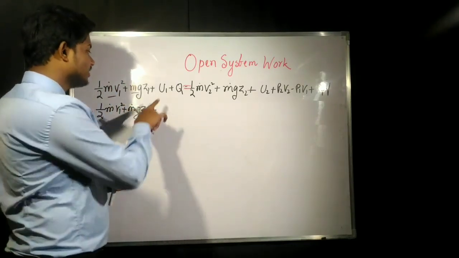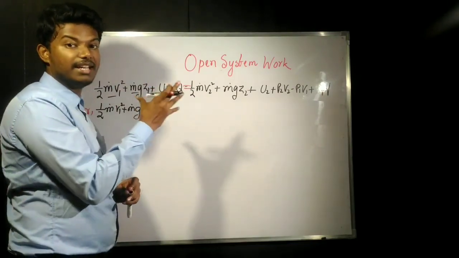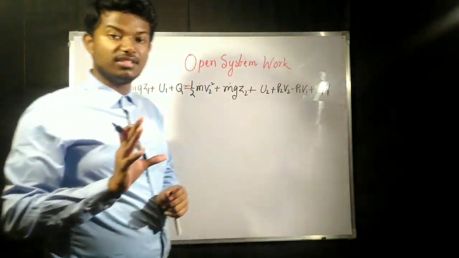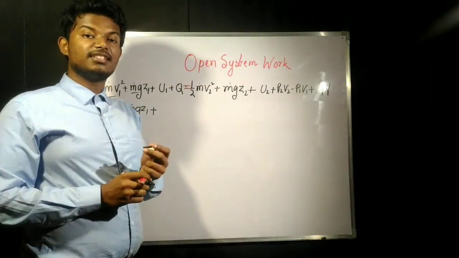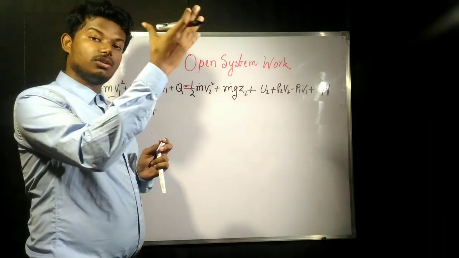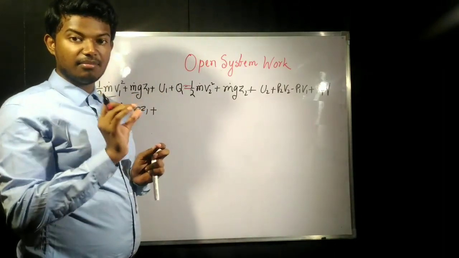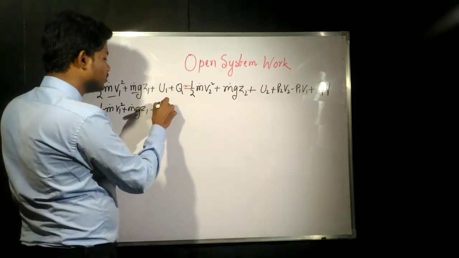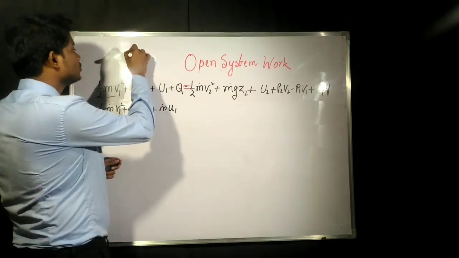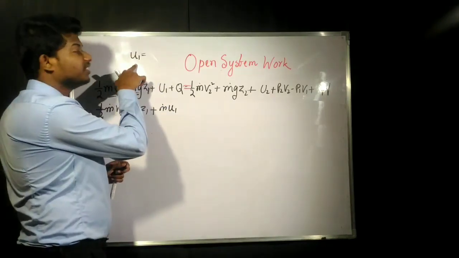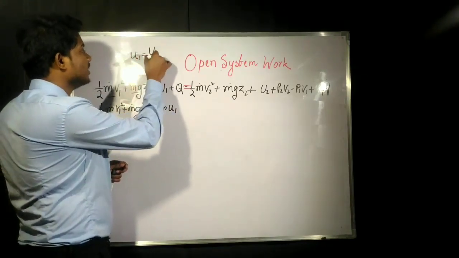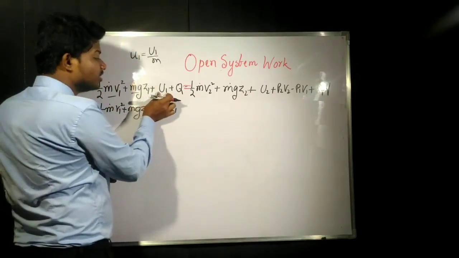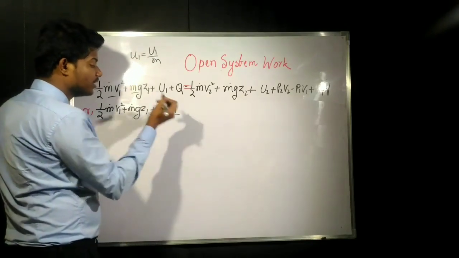Now we are writing U1. U1 is the complete internal energy of the system. Now what is specific internal energy? Specific internal energy is total internal energy divided by mass. So we can write this as m dot into u1, because small u1, that is specific internal energy, is going to be U1 by m. If we cross multiply, U1 equals m into u1. So this U1 we are breaking down as m dot into u1.